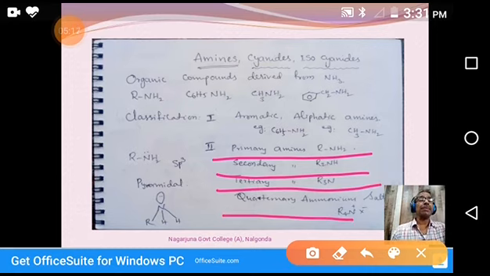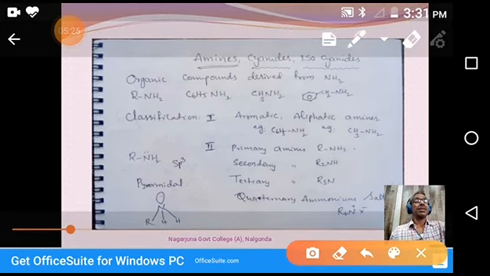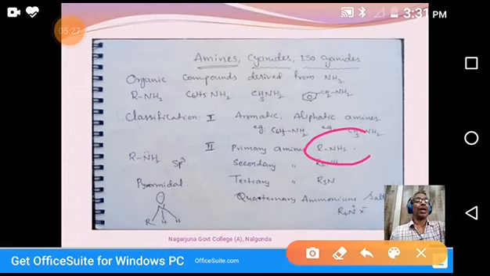Generally, three types; these are salts, okay, we can say four types. In primary amines, RNH2, nitrogen is linked to two hydrogens. We call those primary amines.